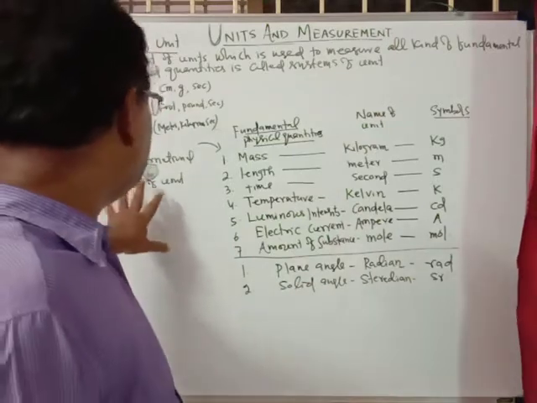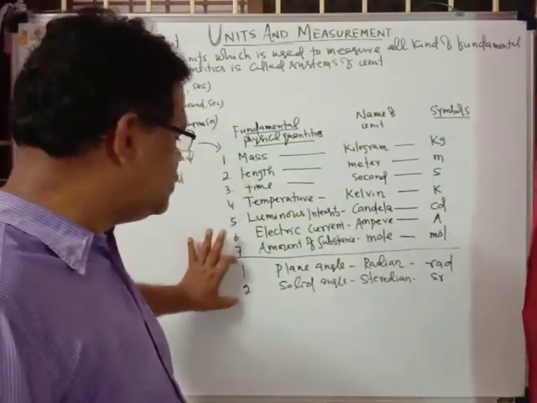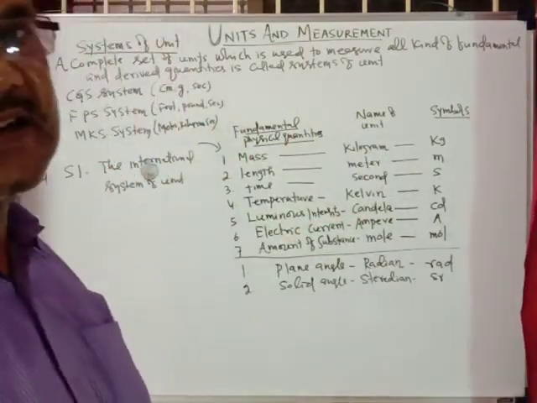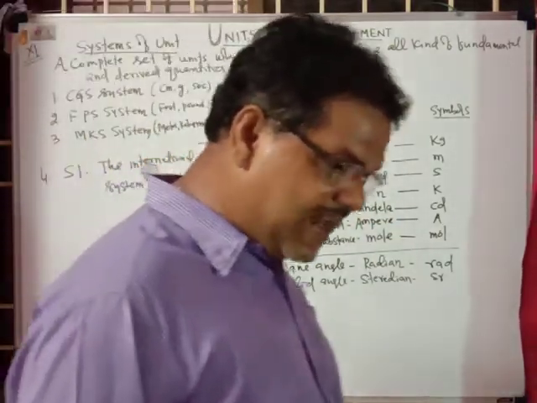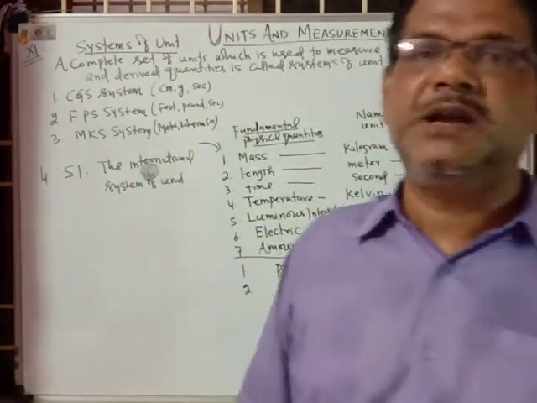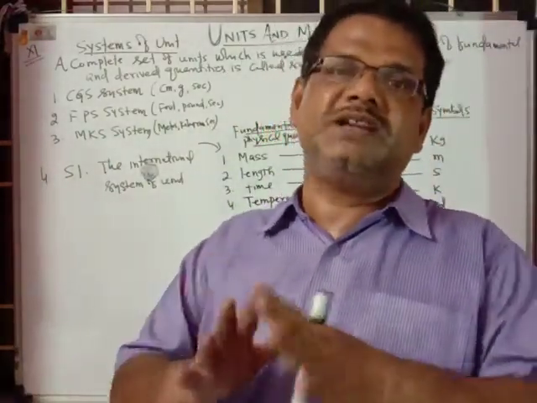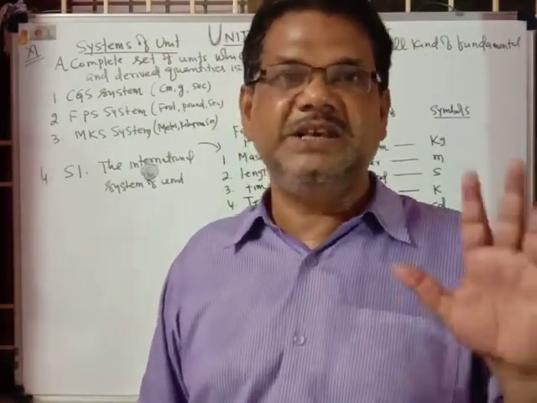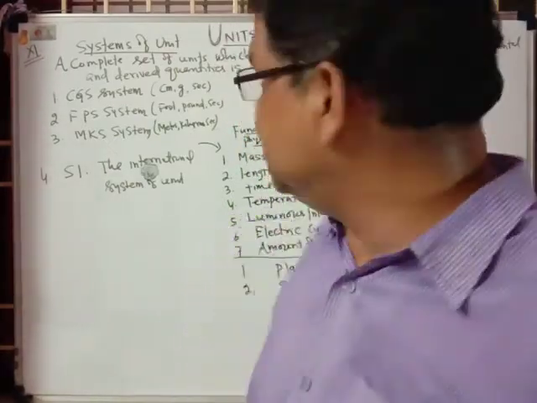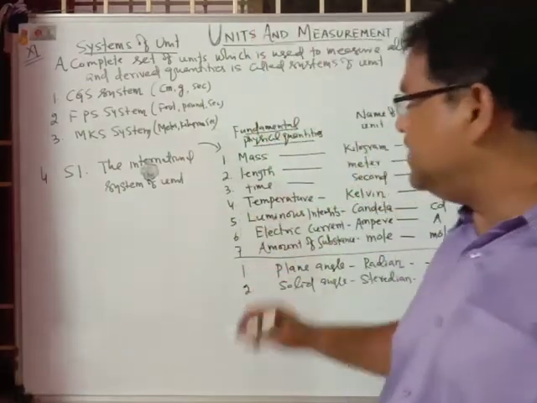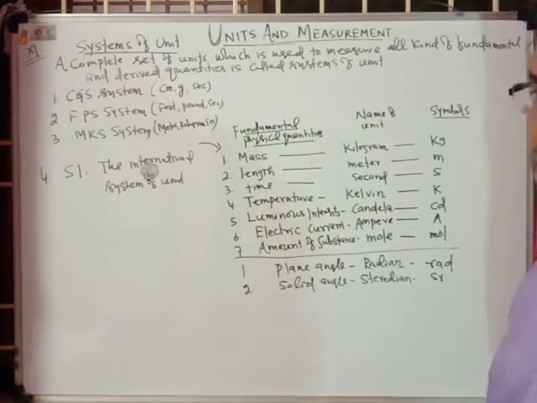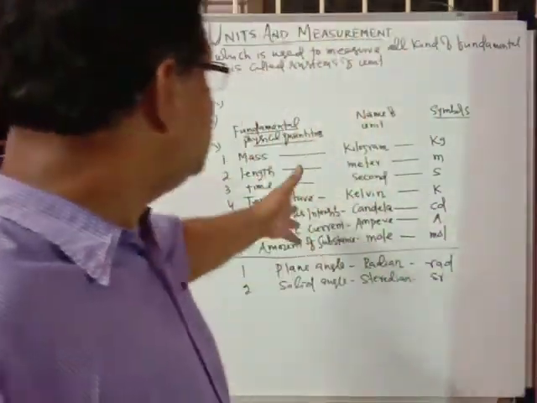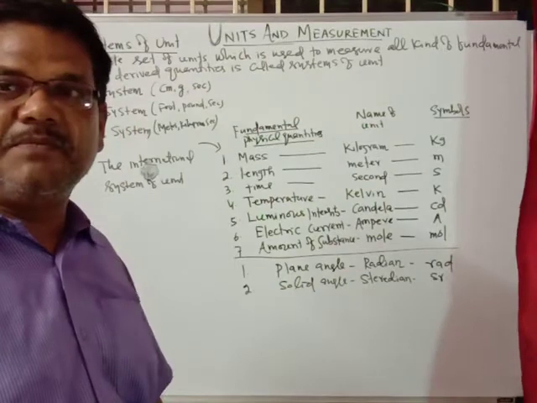So that is 7 fundamental and 2 supplementary, that is 9 units used in the international system of units. With the help of this international system of units, we can measure all types of fundamental quantities and all types of derived quantities used in physics. So these 7 fundamental units and 2 supplementary units are very important, and you should know them clearly.